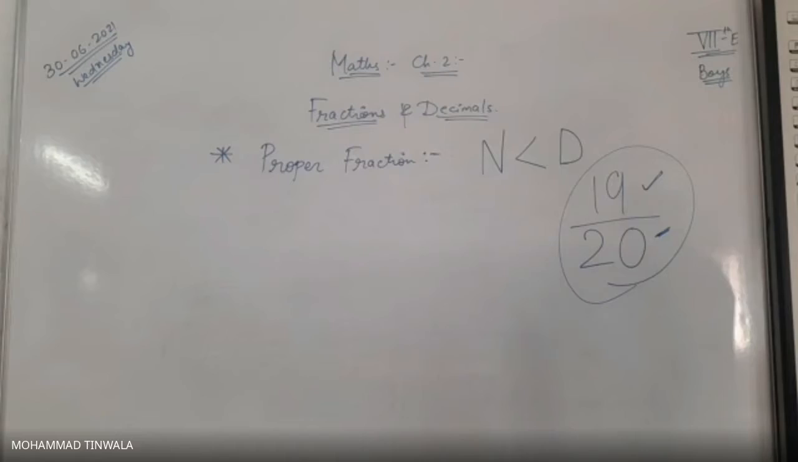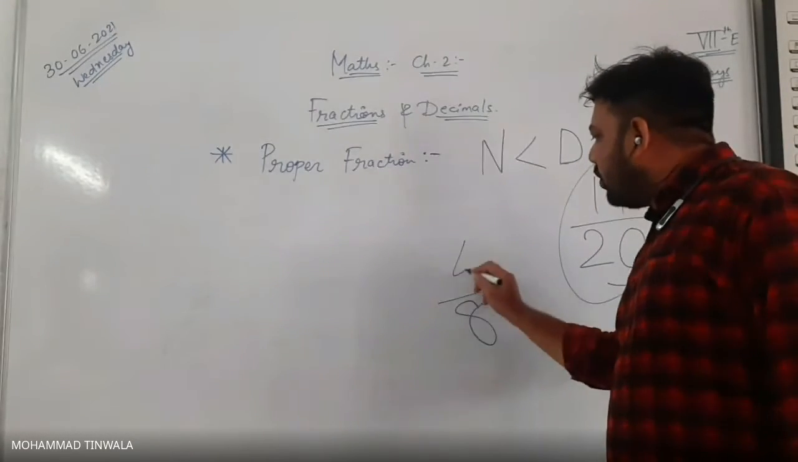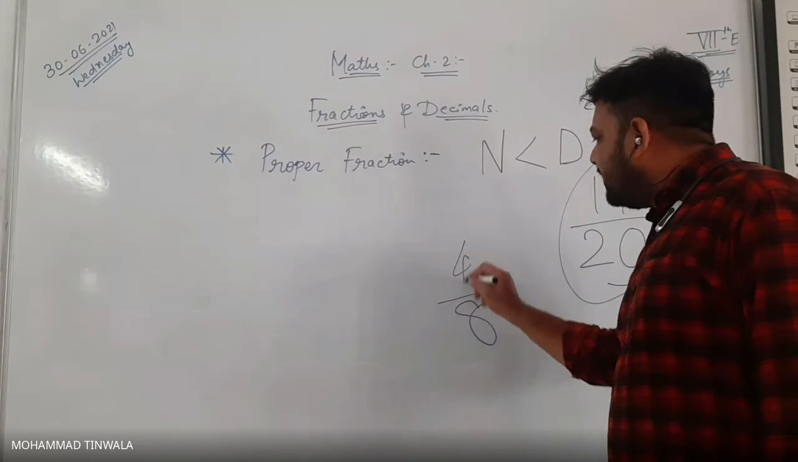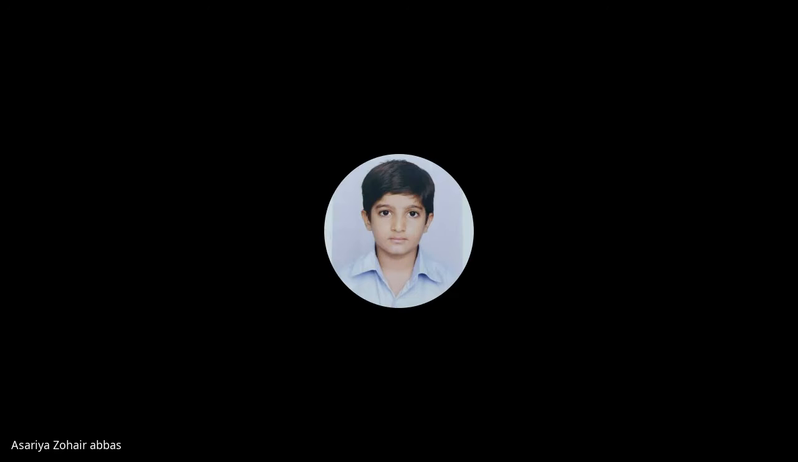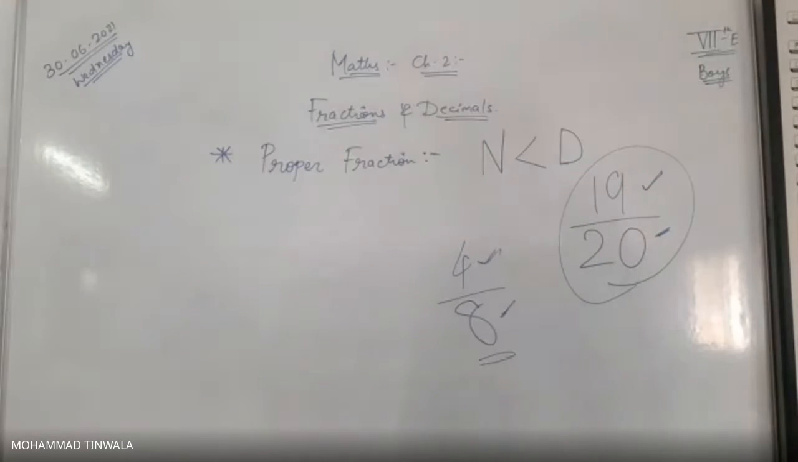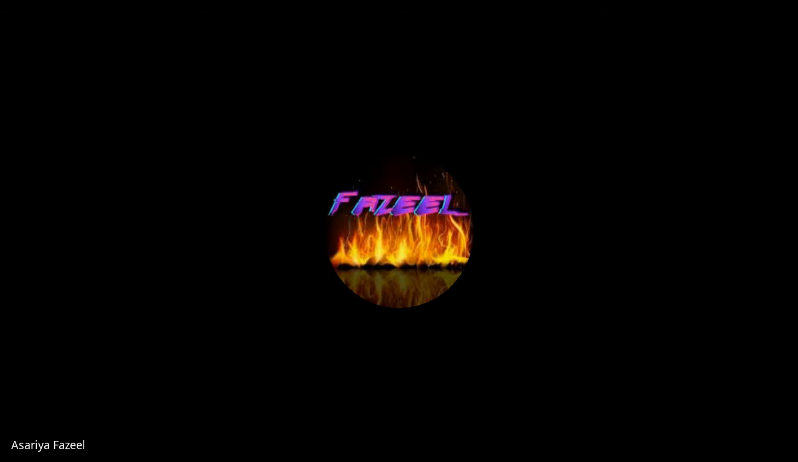Then second example. Out of 8 pieces of pizza, you had 4 pieces. So numerator is smaller than denominator. So this is said to be proper fraction. Are you clear with the content of proper fraction? Yes. Okay. Second is improper.